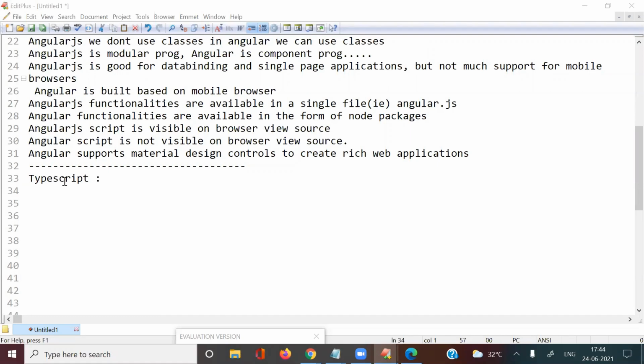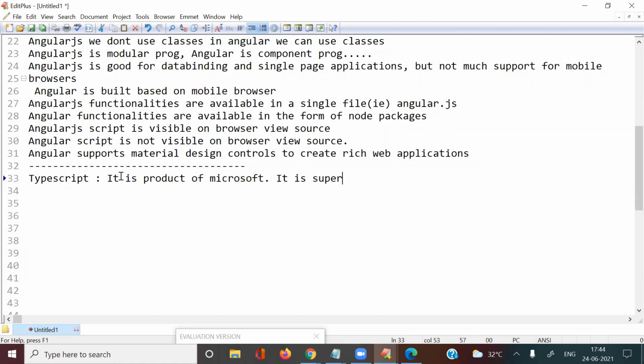So we need to start our discussion with TypeScript. Already I told you, it is a product of Microsoft. Who implemented TypeScript? Microsoft implemented it.